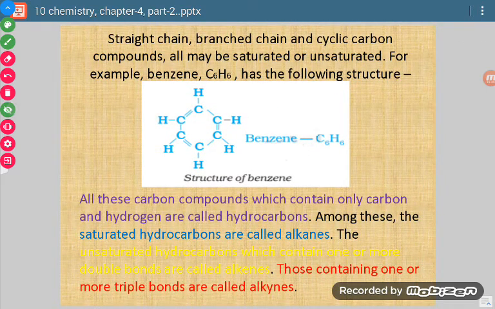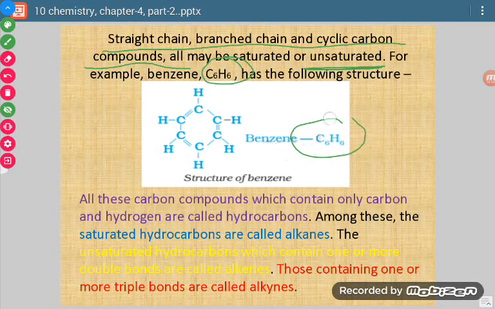Now let us discuss one more molecule. It is benzene. Till now whatever we discussed was saturated compounds, meaning there was single bond between the carbon atoms, but it may be unsaturated also. Just like benzene, whose total formula is C6H6. So there are 6 carbon atoms and 6 hydrogen atoms. Here you see there is presence of alternate double bonds.